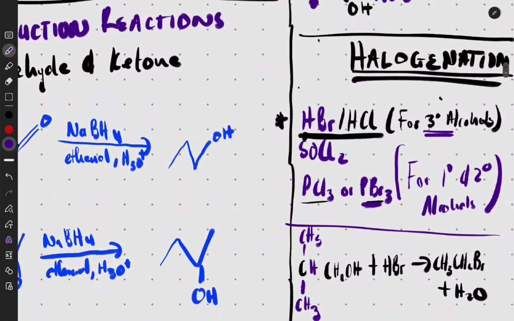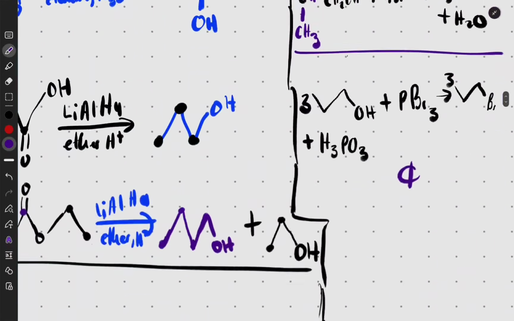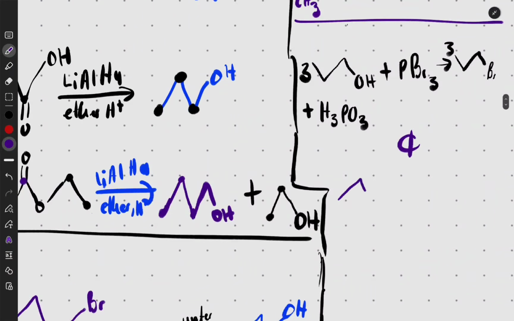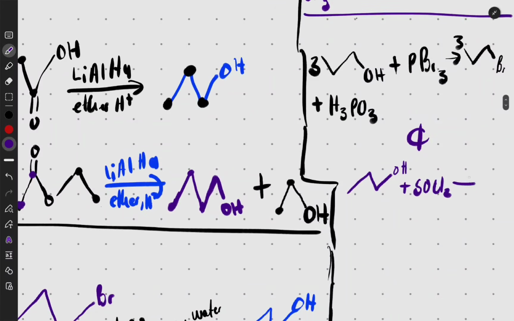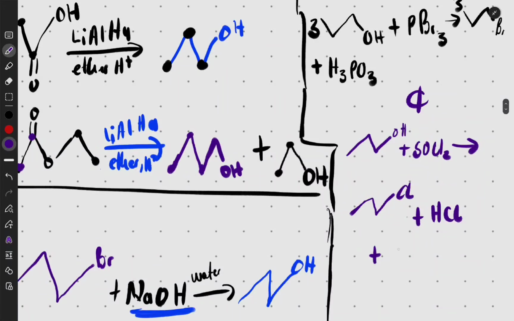Now we do the last one, which is SOCl2. For SOCl2, remember that you'll have an alcohol, whatever, we don't care. If I add SOCl2, what am I going to end up getting? You're just going to end up having, again, the very same thing, the chloride. But what you should know is that you are also going to have byproducts of HCl and SO2 all the time. So this is what's going to happen. Remember that. You should always remember that.